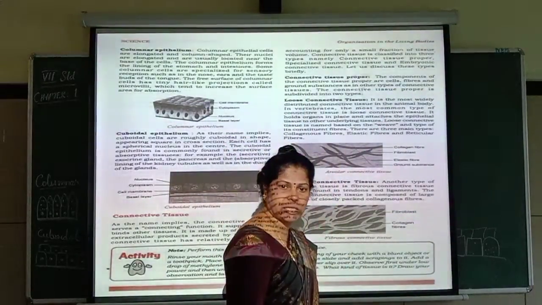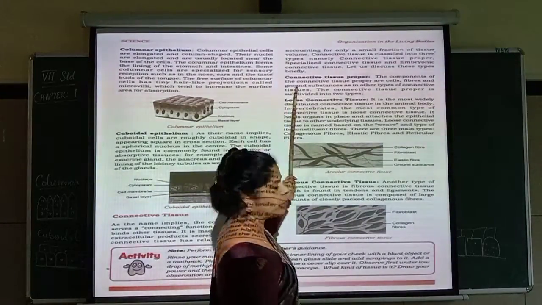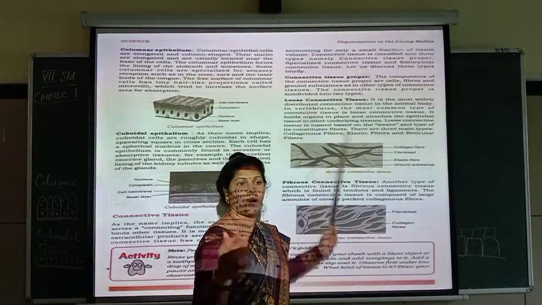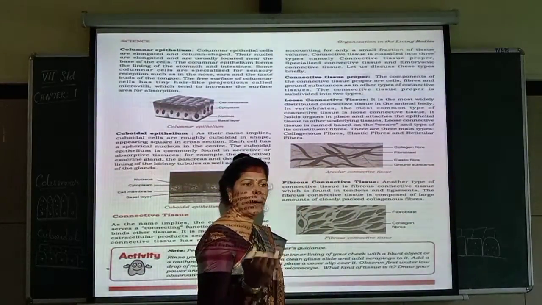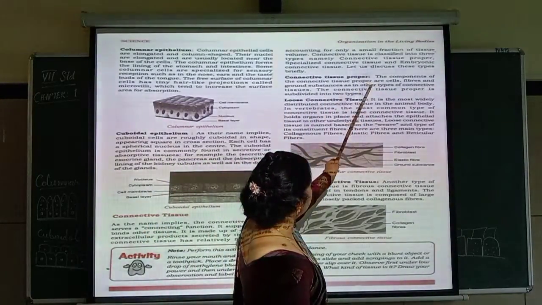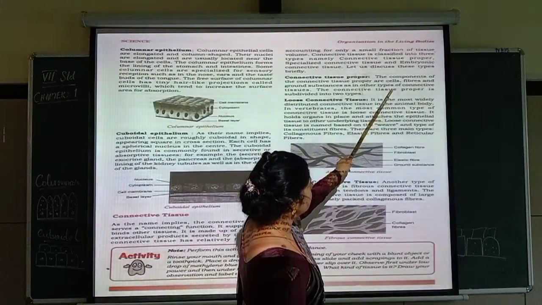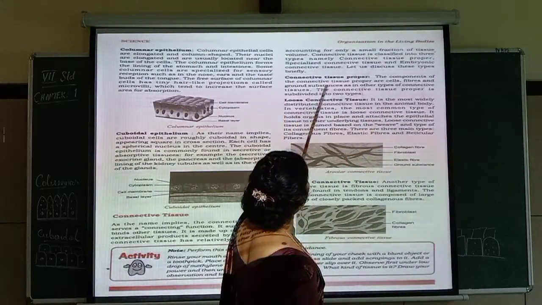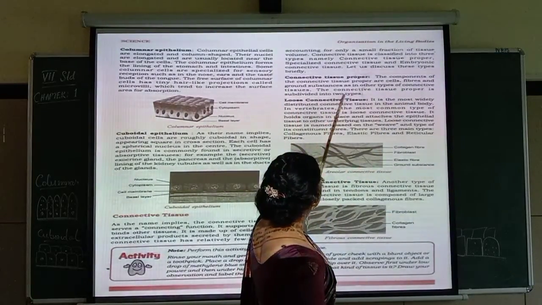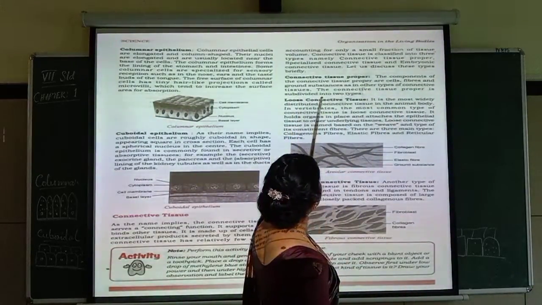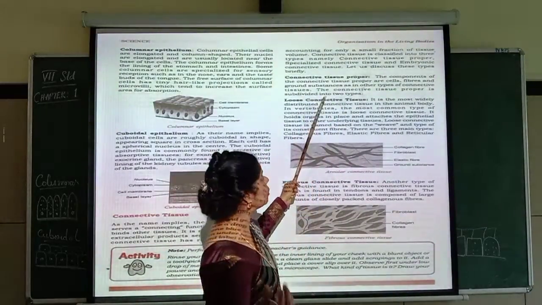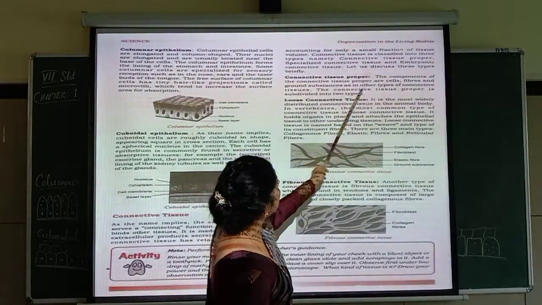Now let us see in detail about all those things. So first one, out of connective tissue, is connective tissue proper. Understood? Now, the components of the connective tissue proper are cells, fibers and ground substances, as in other types of connective tissue. The connective tissue proper is subdivided into two types. So what does it consist of? It is consisting of the cells.